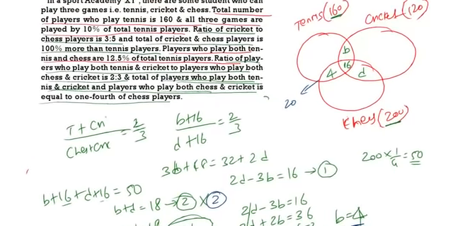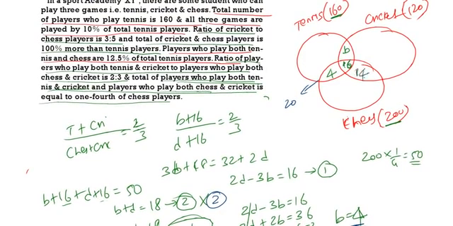So instead of D, we can write which number? 14. This I am getting as 14. Instead of B, this one will be 16 only. This is 16. This is 14. This is equal to 14.